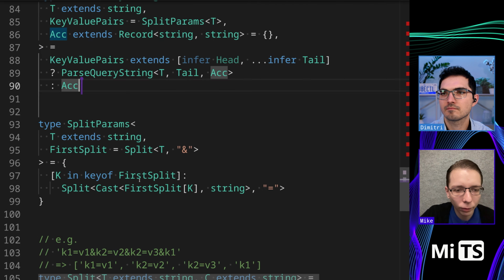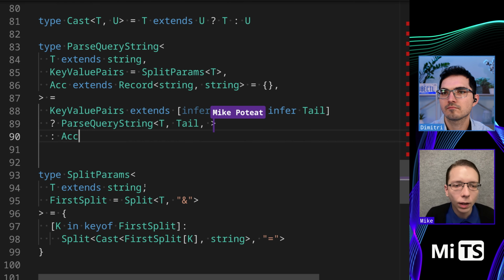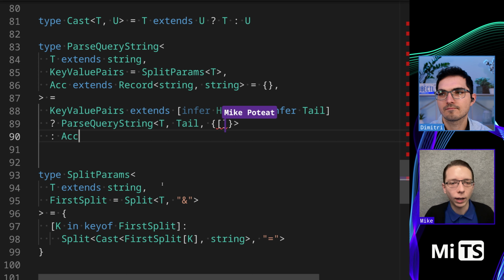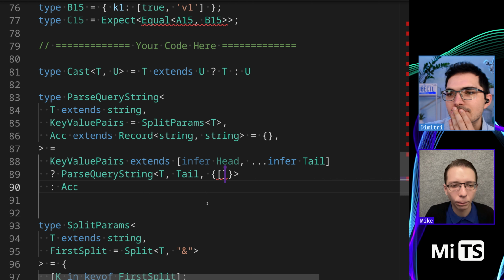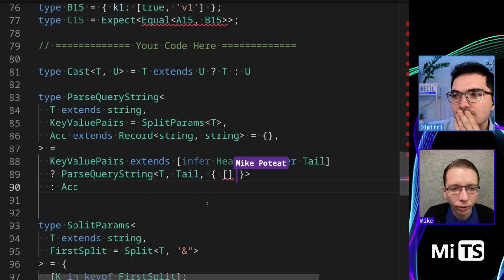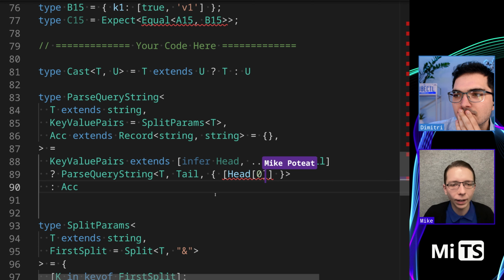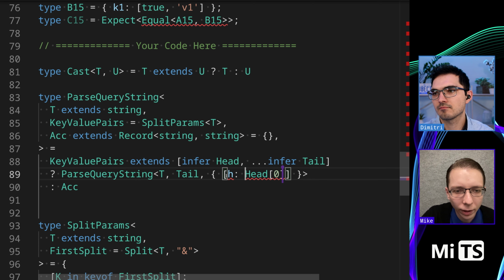So if I look over the result now, we get an empty array because I'm not doing any transforms. So now I'm going to say, very simple. I always get kind of tripped up over making object literals from key value pairs. I want to say that this would be head of 0, but that doesn't really work.